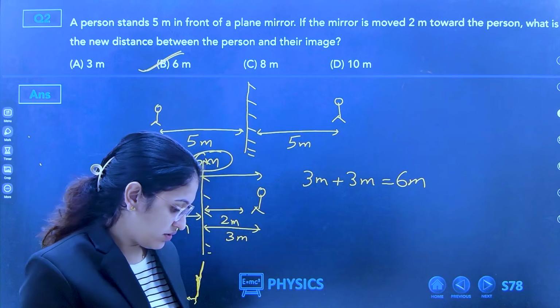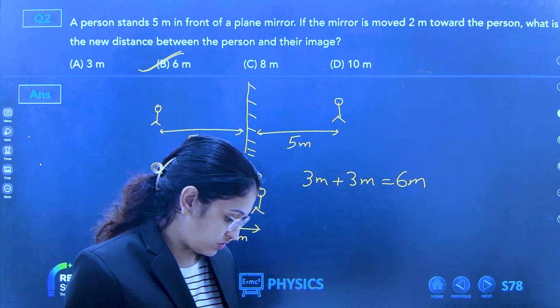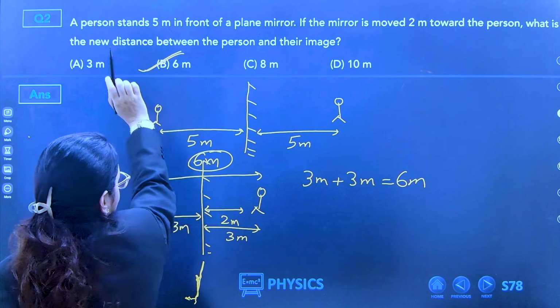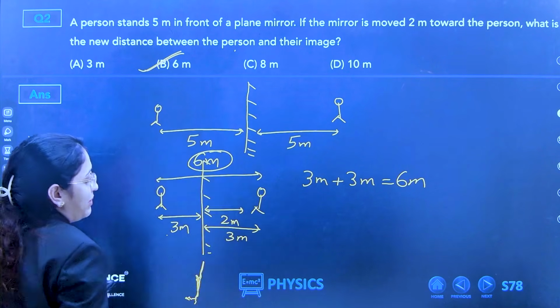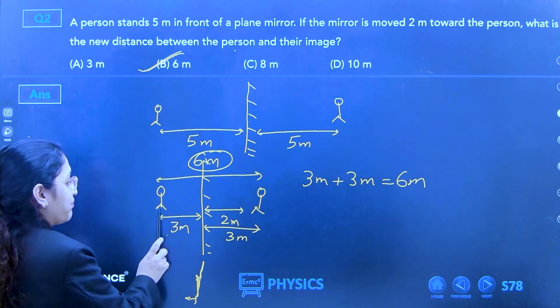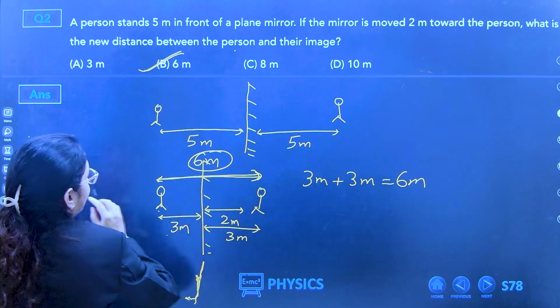Any doubt? The mirror moved 2 meters towards the person, so 5 minus 2 is 3. The distance they have asked is between the person and the image, not between the mirror and image. Between mirror and image it is 3 meters, but between the person and its image it is this distance.